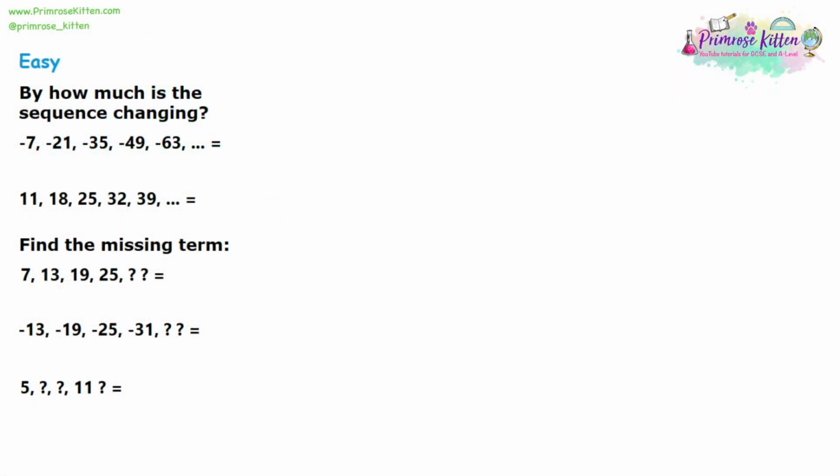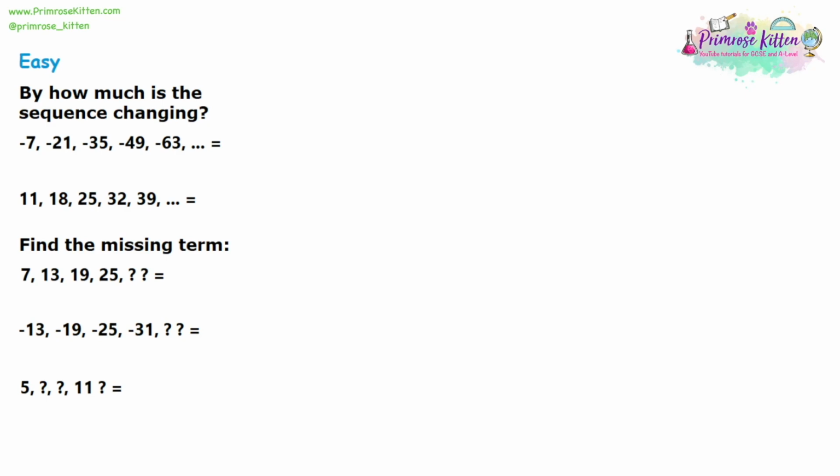Okay, we're going to have a look at linear sequences. Now, you might be asked a variety of questions about linear sequences, and the key is to look at the gaps in between the numbers. So, for example, in question 1, I'm going to ignore the negatives for now, we have 7, 21, 35, 49, and 63. So, you've got to think, what do I add to 7 to get up to 21?